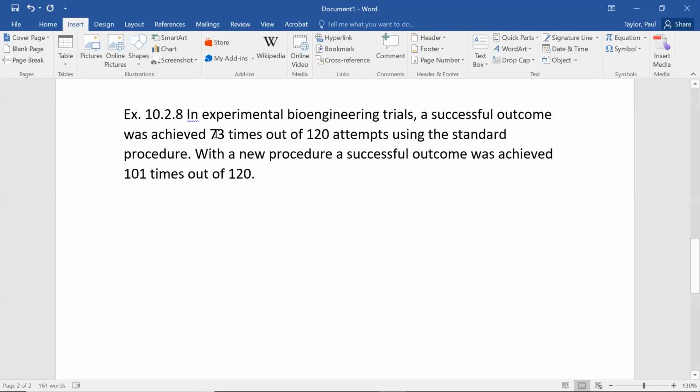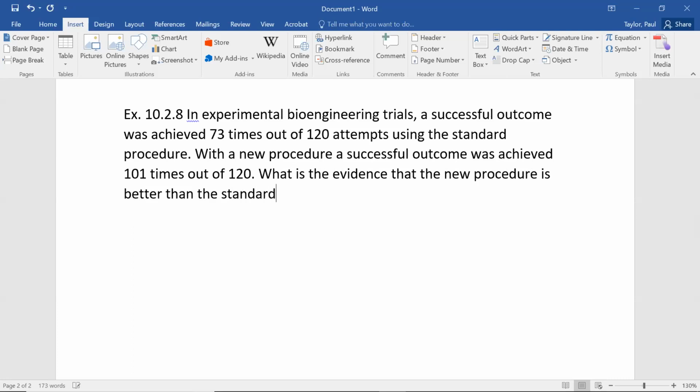But they did a lot better, right? Like they got almost 30 more successes, 30 out of 120, that's like a quarter. Like they improved by like 20, 25%. So not a huge sample, but they got a big improvement. And if you get a big improvement, that can overcome the fact that it's not a big sample to show that there is a difference. So the question asks, what is the evidence that the new procedure is better than the standard procedure?